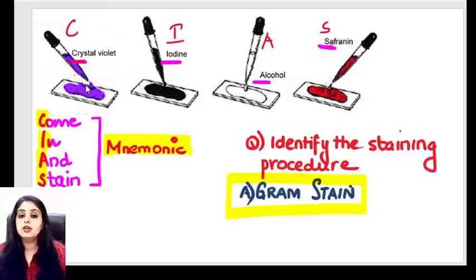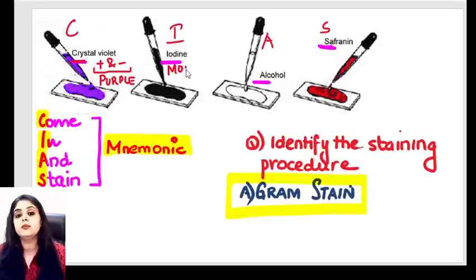So please make sure that when we add crystal violet, the gram positive organisms and the gram negative organisms, both of them are going to become what in color? Violet, purple in color. So whether it is gram positive or gram negative, on adding crystal violet, both of them will become purple. After crystal violet, I for iodine.